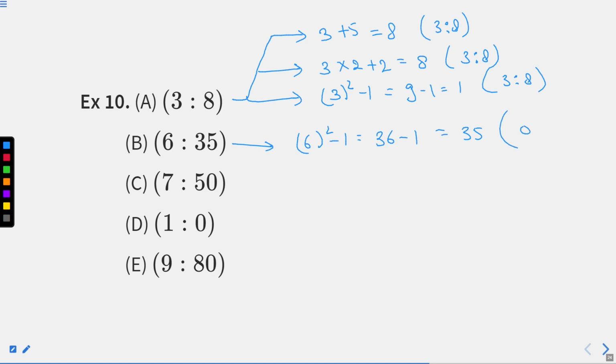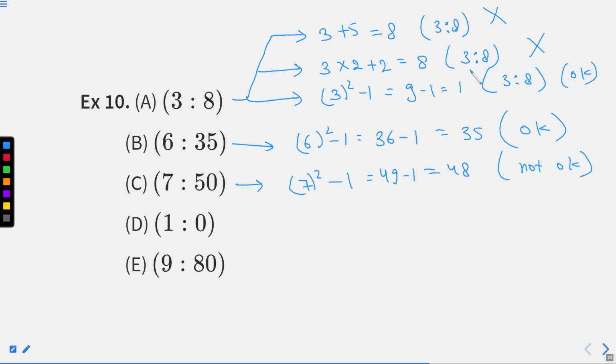This is an okay statement, right? This is also an okay statement. These are not, because they are not followed by the second term. Now if we talk about this, what are we getting? 7 squared minus 1 will be 49 minus 1, which comes out to be 48, which is again not okay.